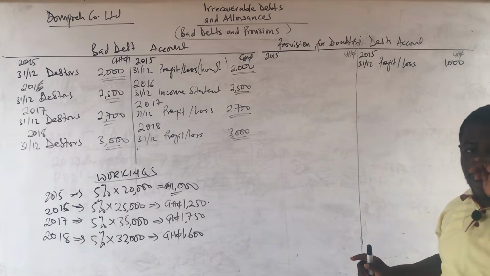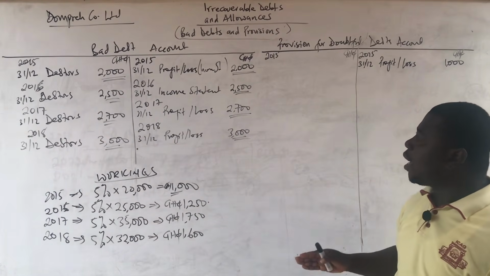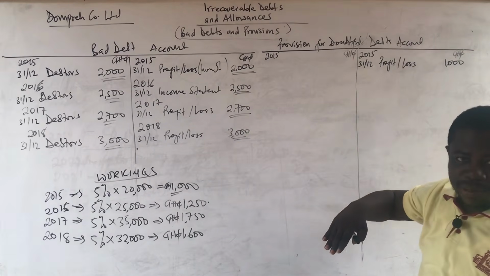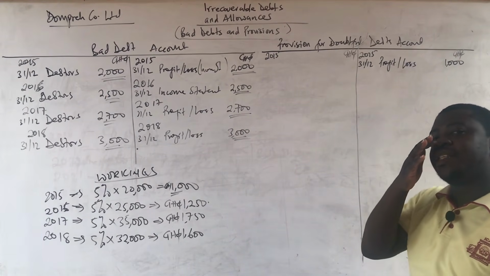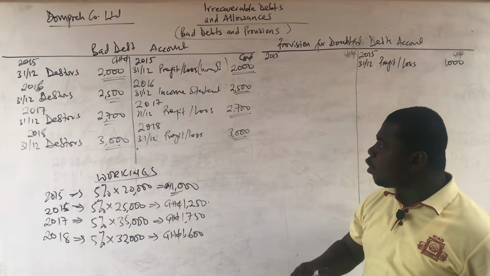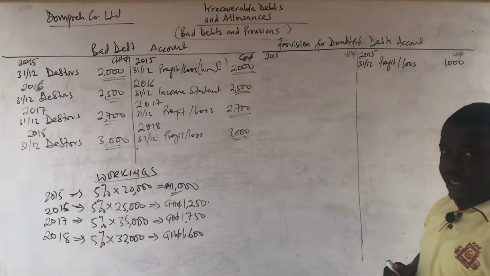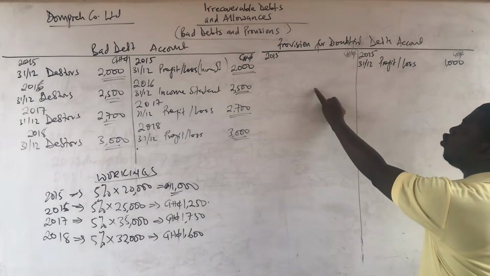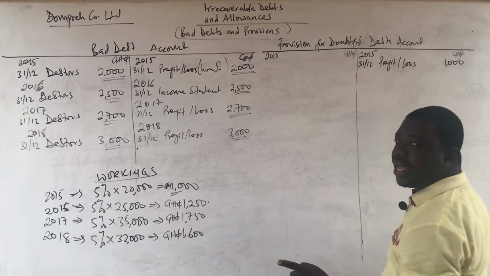No. So for provision, for bad debt, initially we recorded it at debtors. But here we've called it profit or loss straight away because it should end up as an expense in the profit or loss account. So when we are closing it, we close it as balance carried down. We do not permit balance carried down in the bad debt account, but we permit balance carried down in the provision for doubtful debt account. The reason why we are permitting the balance carried down is that we need to take the balance down as brought forward in the following year so that we can compare and take the difference.